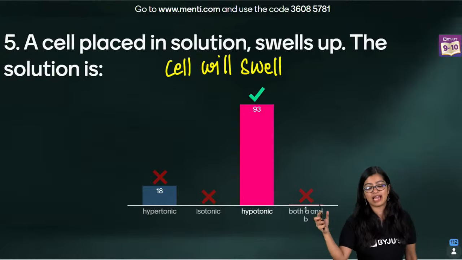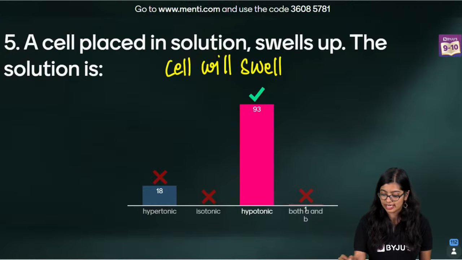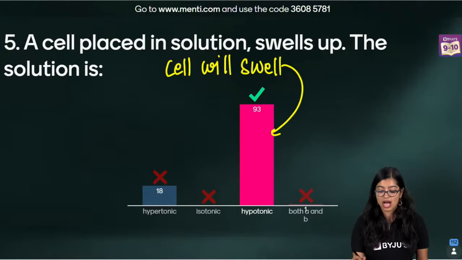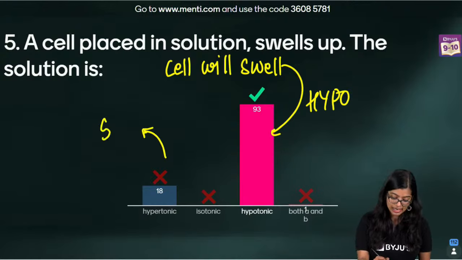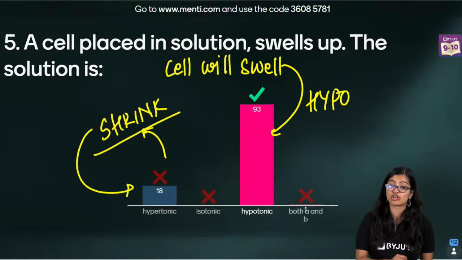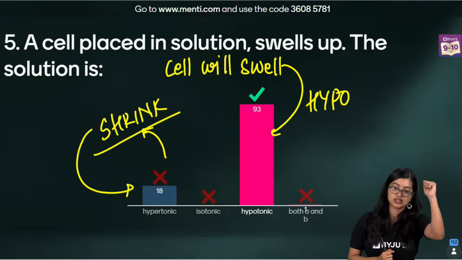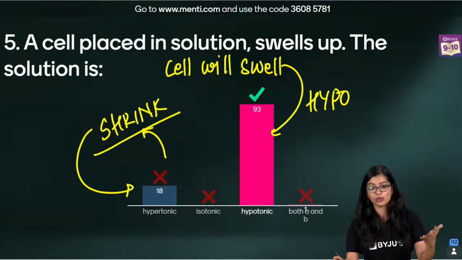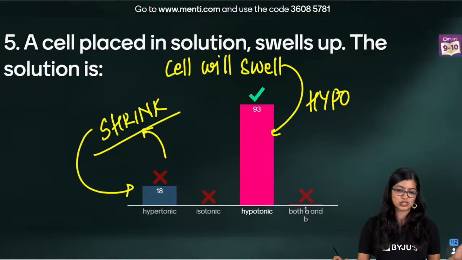Cell will swell when kept in hypotonic solution, right? So when in a hypotonic solution, it will swell. In hyper, it will shrink, okay? Hyperness will make you shrink. Hypo means swell, right? And yes, if you want to use what Epic has said, you can use that as well, okay?